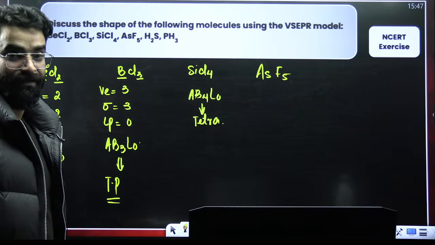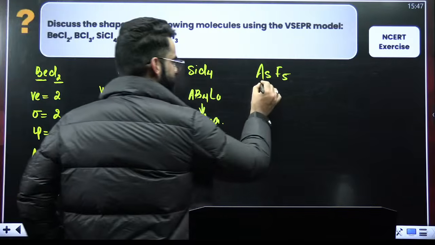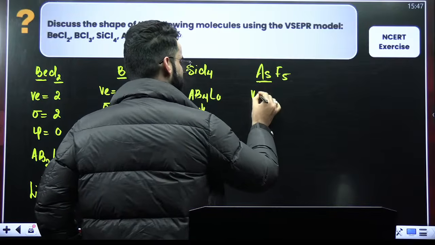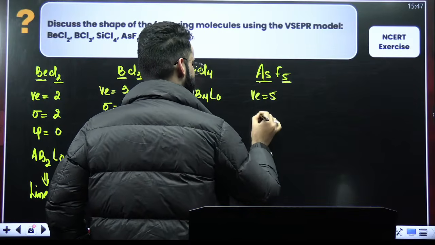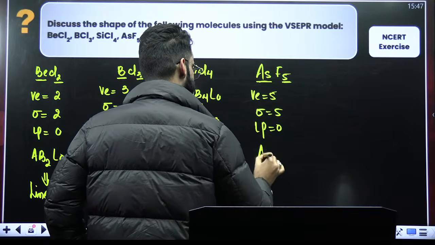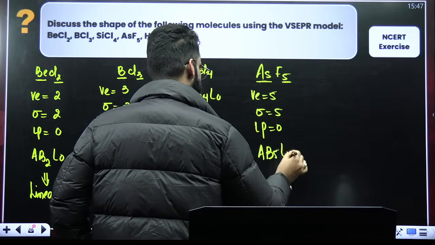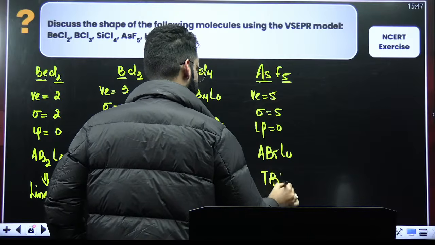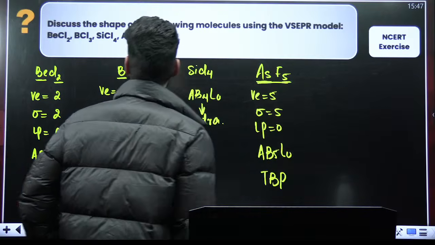AsF5. Quick. Arsenic comes in the nitrogen family, so 5 valence electrons. How many surrounding atoms? 5, so 5 sigma bonds. That means there will be no lone pair on arsenic. So the type of the molecule will be AB5L0. AB5L0 means trigonal bipyramidal. So it is trigonal bipyramidal in nature, right?